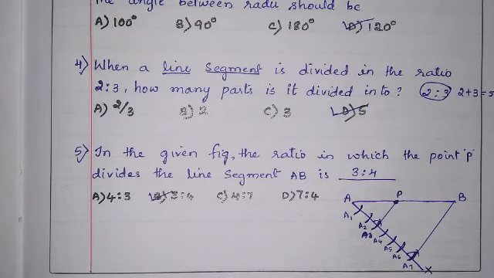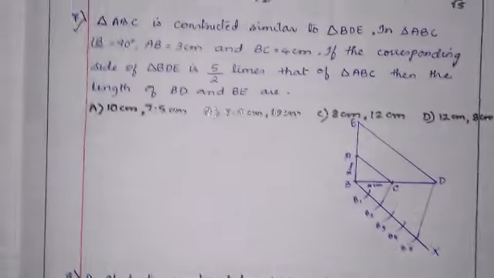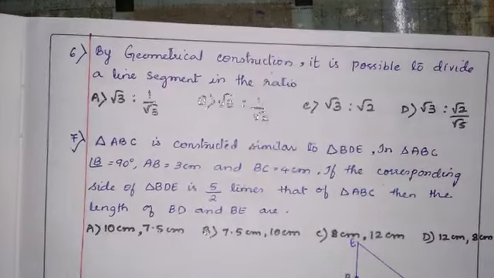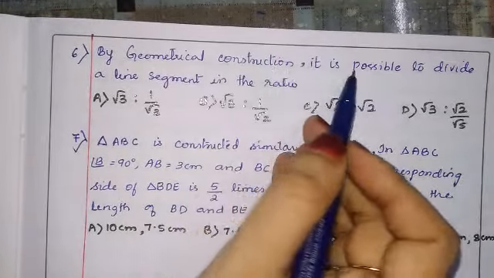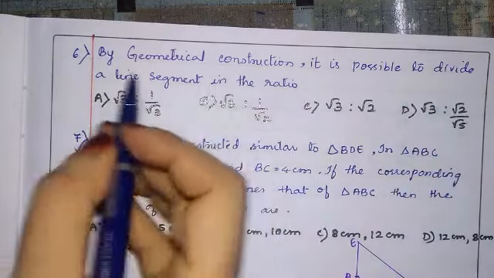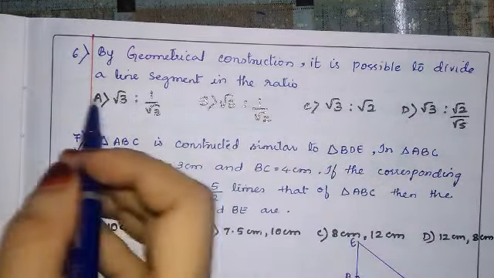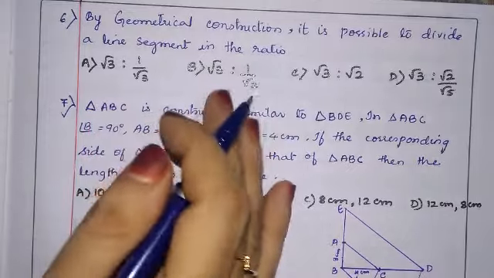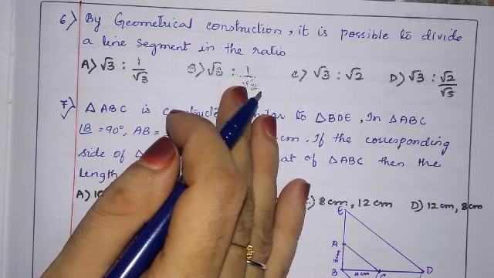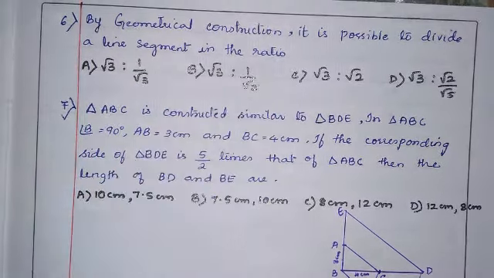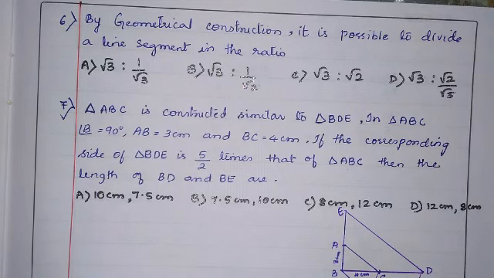Okay. So the next question is the 6th question. Let us see. By geometrical construction, is it possible to divide a line segment in the ratio? Having the ratio with this, is it possible to draw a line segment? They are asking. Let us check whether it is possible or not.